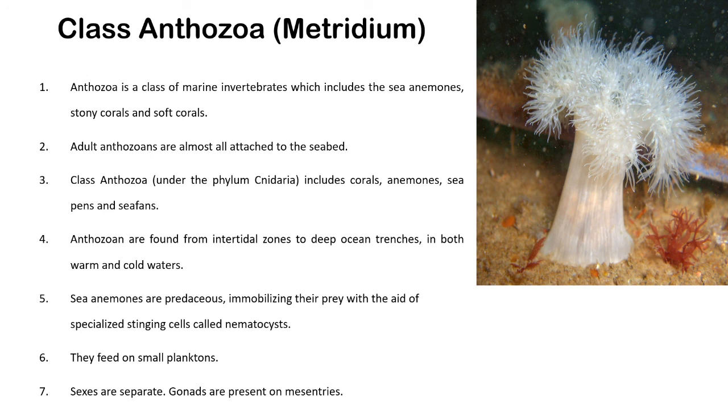There are many characteristics of class Anthozoa, but at least you have to mention 4 to 5 characteristics. In an exam, one long question is asked. The question is like this: write the general characters of phylum Cnidaria, and enlist the different classes of phylum Cnidaria with suitable examples.